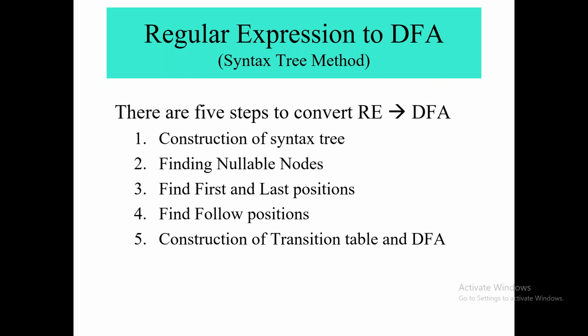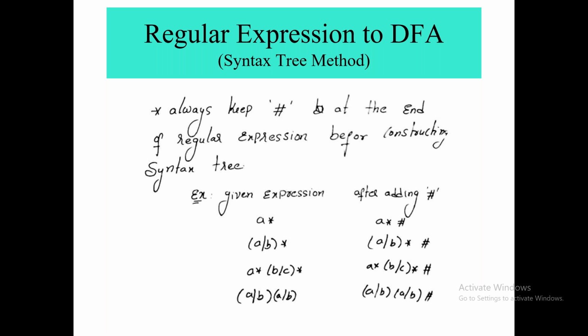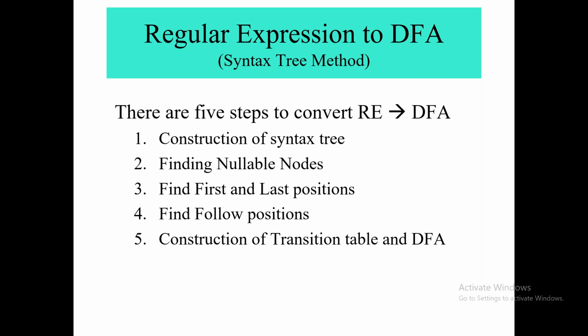Now see, for constructing DFA, you are using two methods. First one is the syntax tree method and second one is subset construction. First, let us see what is the syntax tree method. There are 5 steps to convert RA to DFA. First one is construction of the syntax tree. First you will have to construct the syntax tree.